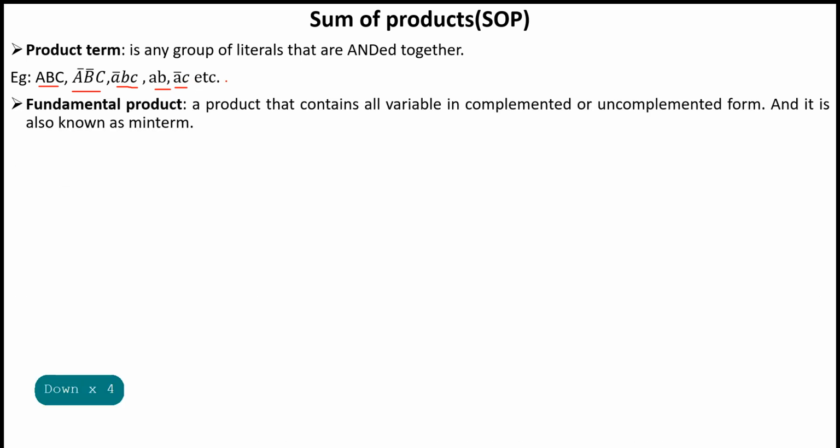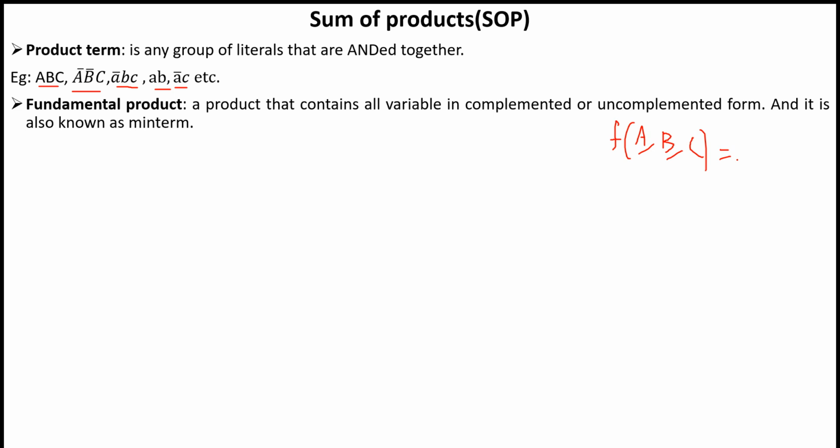Then fundamental product: a product that contains all variables in complemented or uncomplemented form. It is called a fundamental product, also known as a min term. For example, consider f of a, b, c, a three variable function.